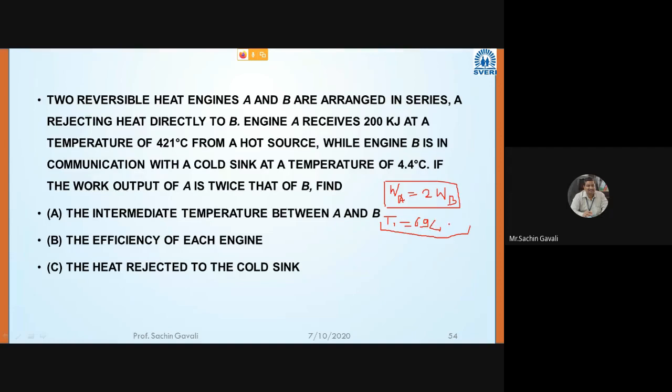694 Kelvin. Okay, so this heat is going to be taken by this engine. Engine A receives Q1, so Q1 is equal to 200 kilojoule.